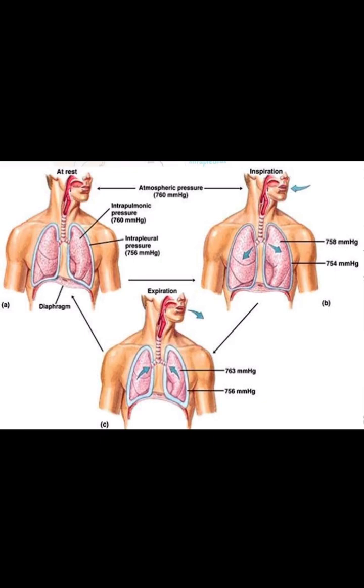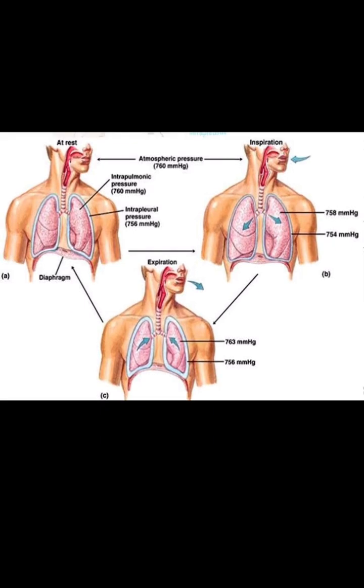This is a diagram showing the lungs at rest, during inspiration and during expiration. At rest, the atmospheric pressure is 760 millimeter of mercury, and the pressure inside the lungs, that is the intrapulmonary pressure, is also 760 millimeter of mercury.